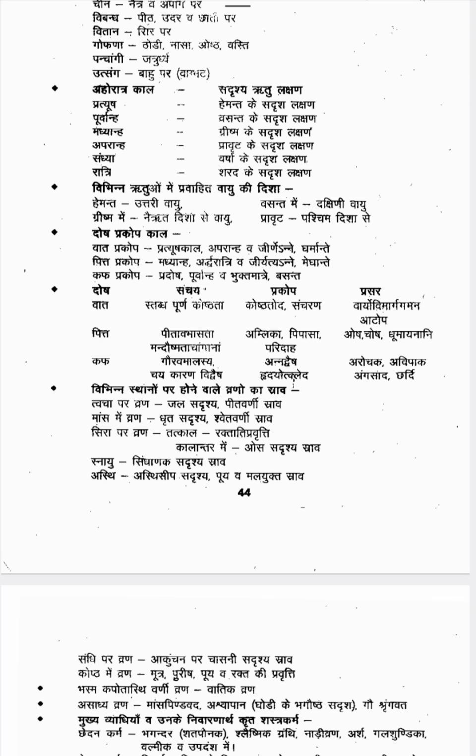Then in Vrana Ashrayas, we have seen Vrana Vastu, 8 Vrana Vastus are there. So in each area where Vrana is coming, what discharge will you get? Okay, the discharge color and the discharge type. Twacha, okay, in the skin if you are getting Vrana, then the discharge will look like Jala Sadrishya or Pita Varna. Okay, yellowish discoloration, a white, water-like type of discharge will be there. If the Vrana is happening in the skin, Jala Sadrisha Pita Varna Srava will be there.